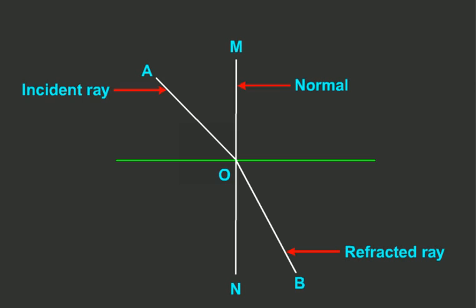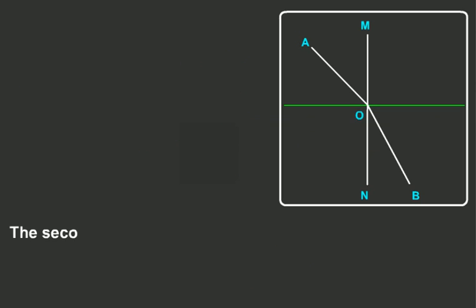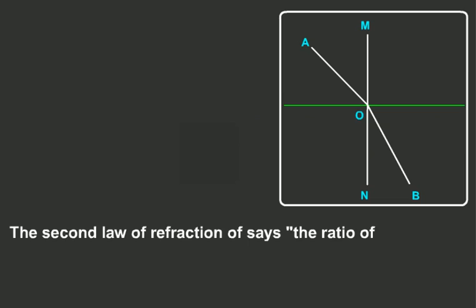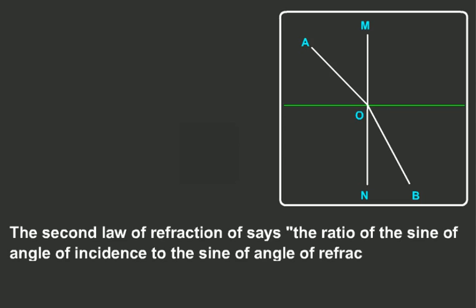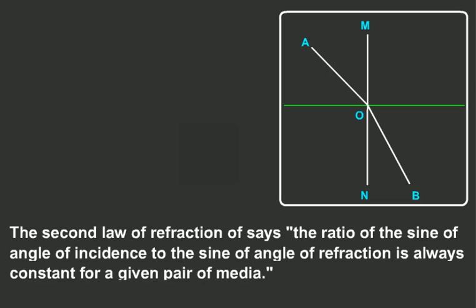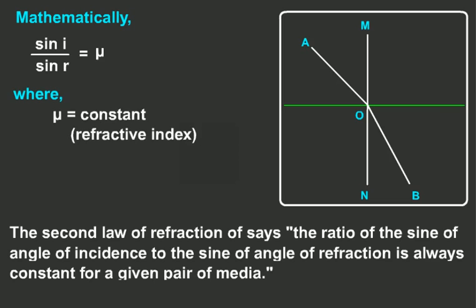Here, AO is the incident ray, OB is the refracted ray, and MN is the normal at the point of incidence, O. The second law of refraction says the ratio of the sine of the angle of incidence to the sine of the angle of refraction is always constant for a given pair of media. Mathematically, sin i / sin r = μ, where μ is the constant called refractive index.